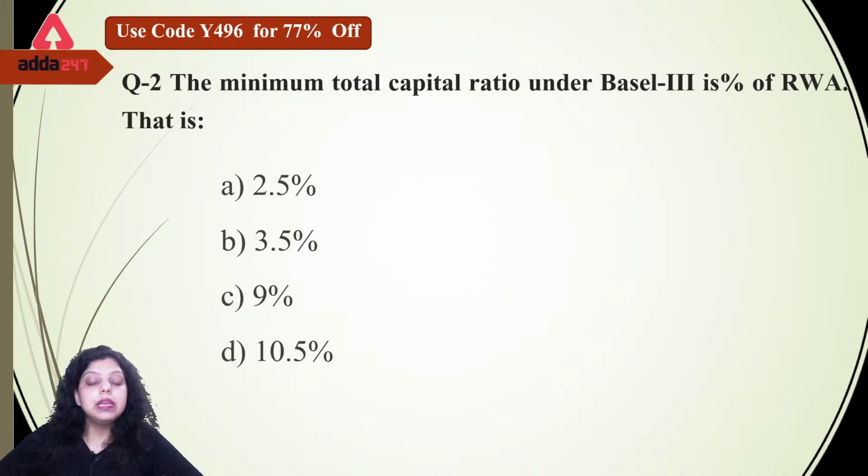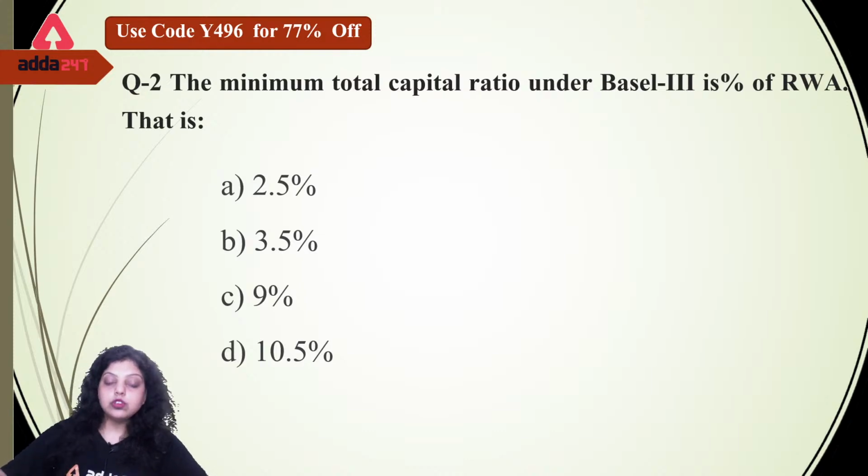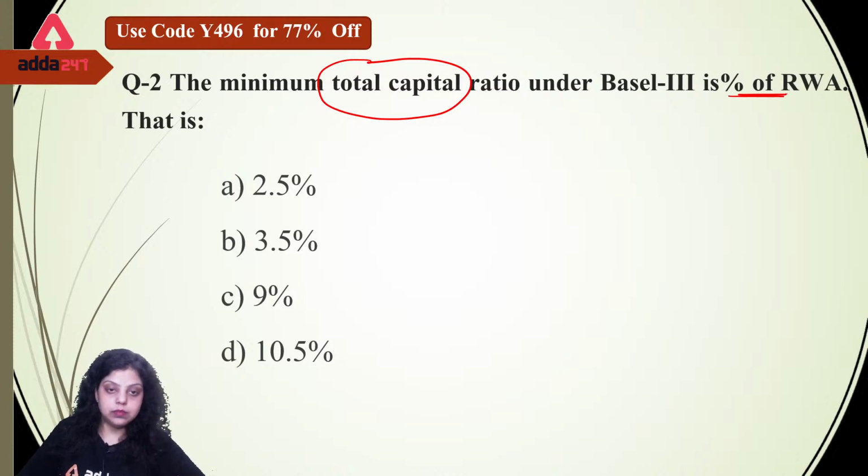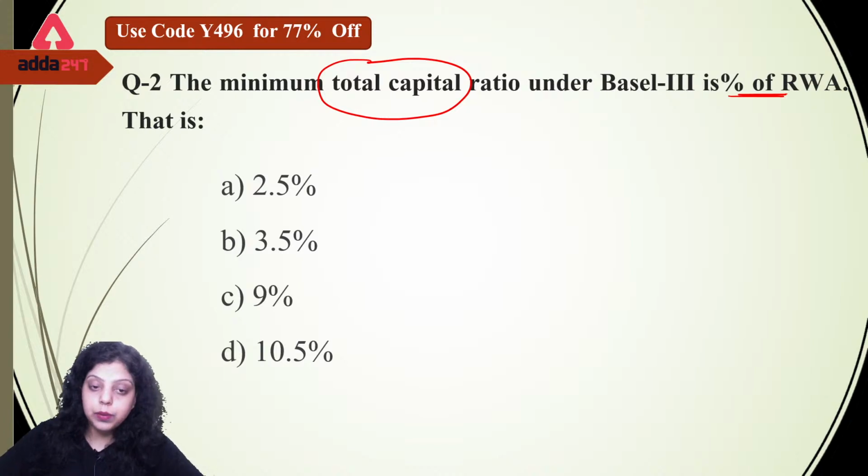Second is asking the minimum total capital ratio under the Basel III as a percentage of RWA. So in the second question we are asking the total capital which should be maintained by a bank as a percentage of RWA: is it 2.5%, 3.5%, 9% or 10.5%? Which of the following is true?